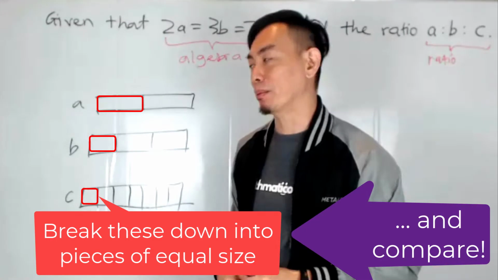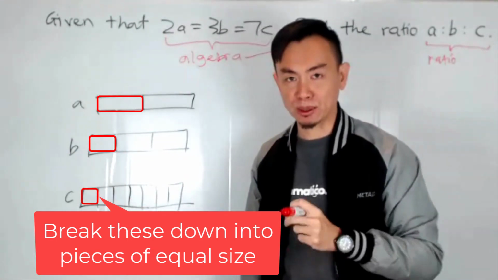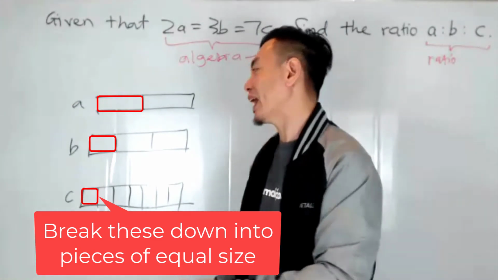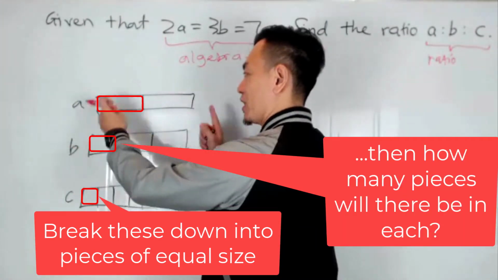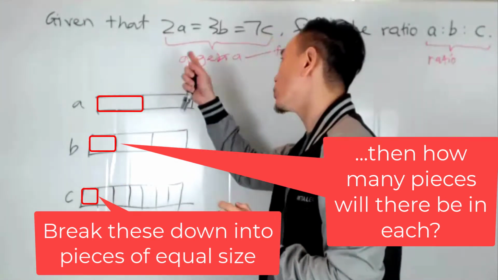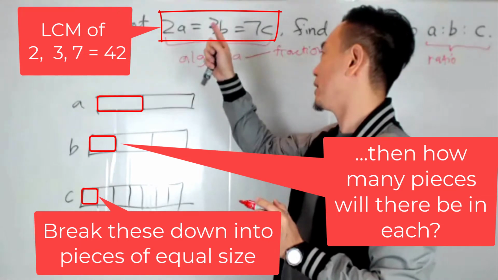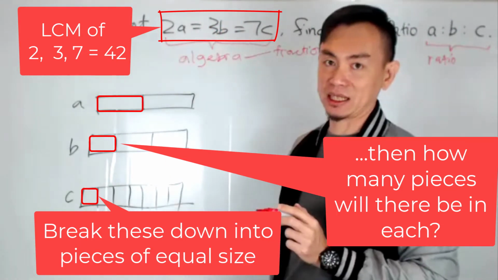Then we'll be able to make a comparison. And if these pieces are going to be broken down into smaller pieces of equal size, then how many pieces would there be in each of these bars, which is equal length? Well, it's actually the LCM of 2 and 3 and 7. So it will be 2 times 3, 6 times 7 is 42.